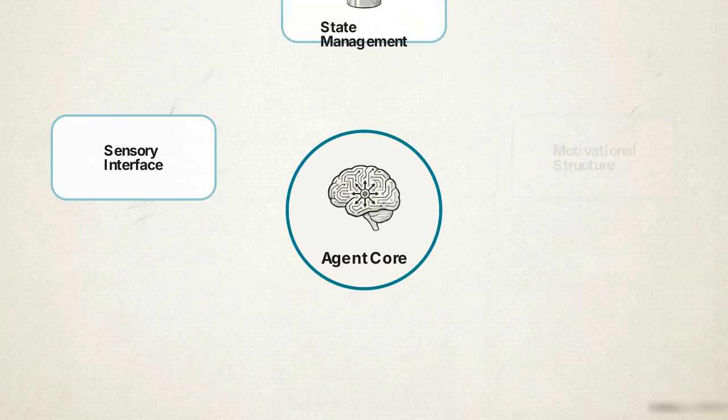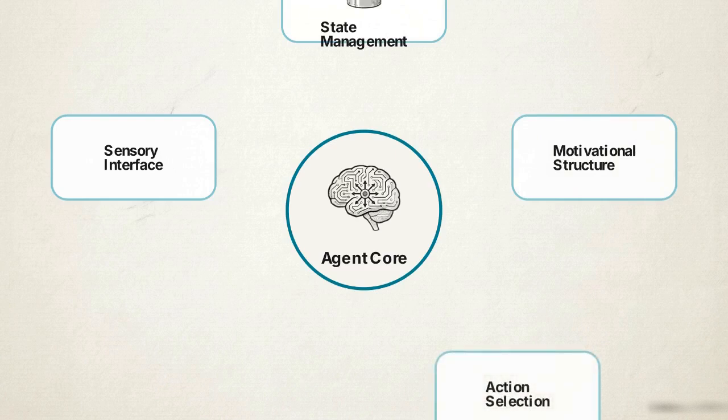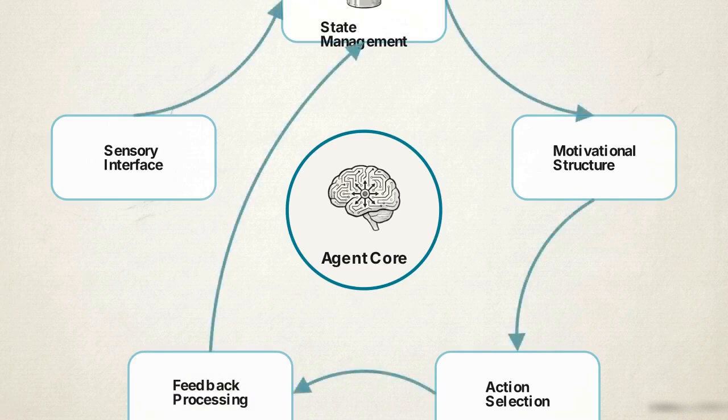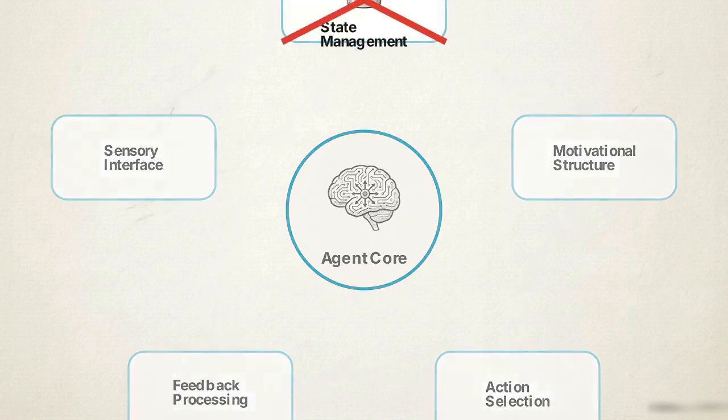Third is the motivational structure, providing built-in drives, distinct goals, and utility functions mapping preference orderings. Fourth, the action selection mechanism combines reactive and deliberative choices, resolving conflicts between competing actions. Finally, feedback processing evaluates the outcome, closing the loop back into the state management system and triggering behavioral adaptation. Lacking even one of these 5 modules reduces an entity to a scripted animation or a direct control proxy.